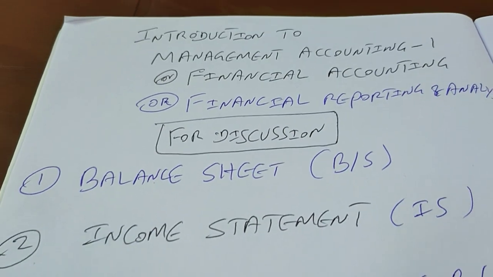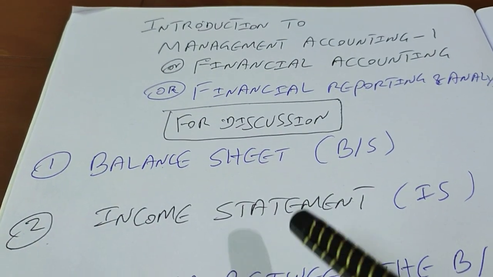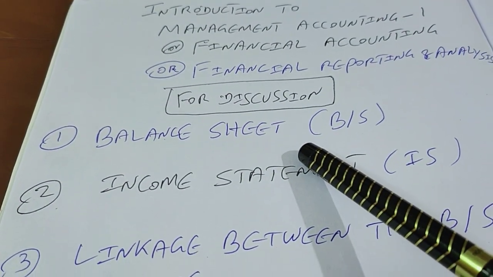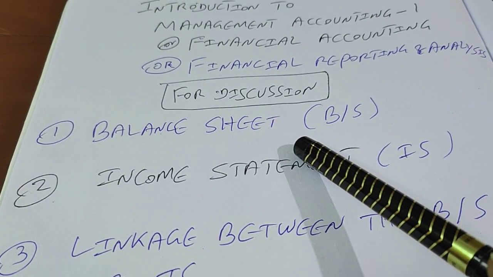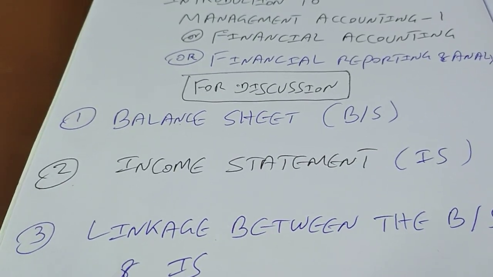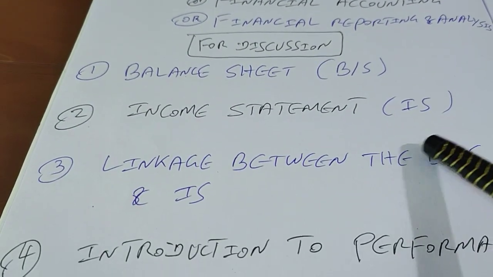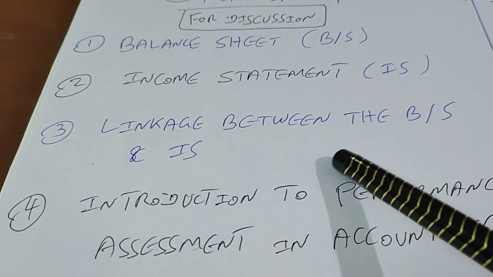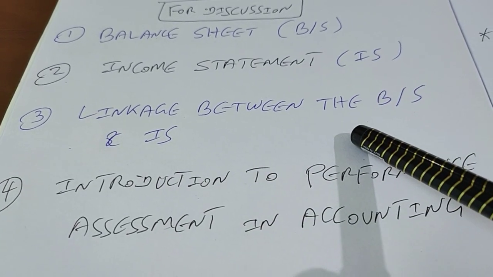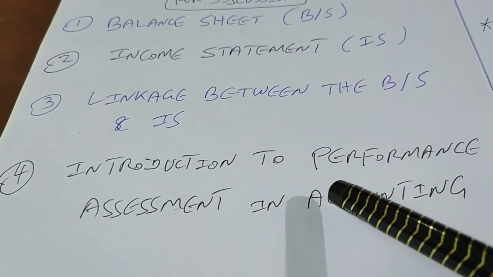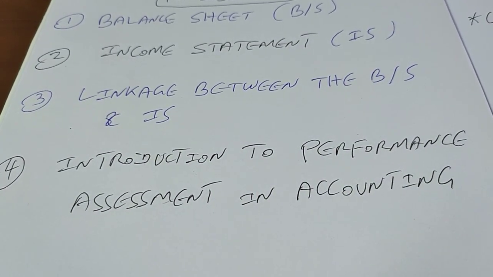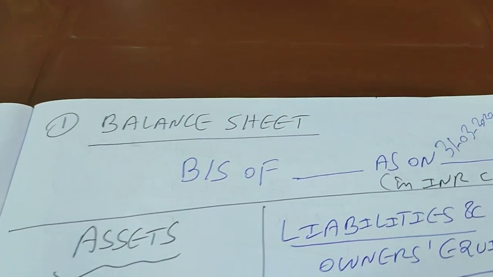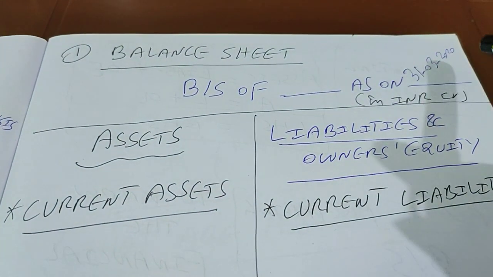We will have answers basically to 4 questions, starting with: what is a balance sheet, why do we prepare it, what are the contents of it; what is an income statement, why do we prepare it, what are the contents of it; what is the linkage between the balance sheet and income statement; and in the last question, you will have an introduction to performance assessment in accounting. So the very first question: what is a balance sheet?